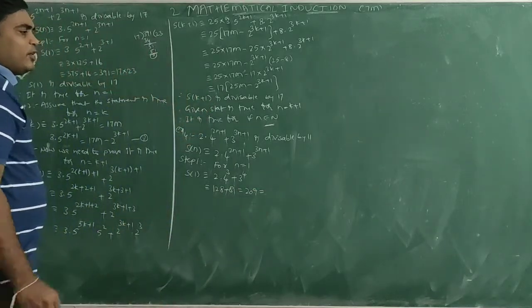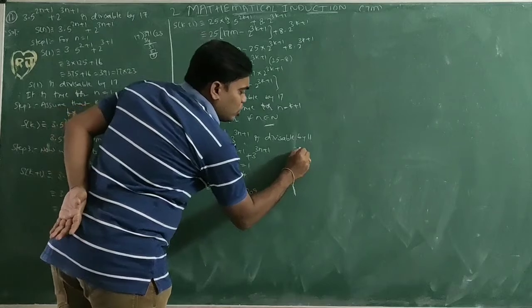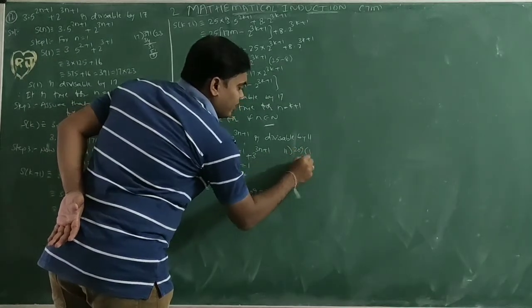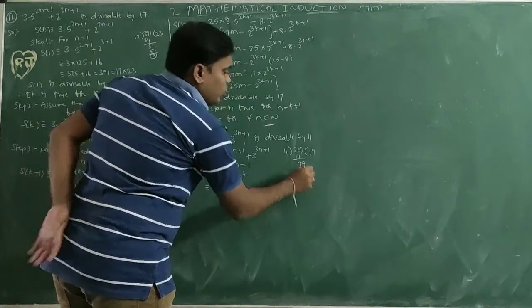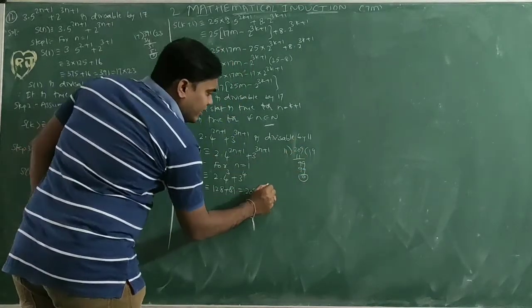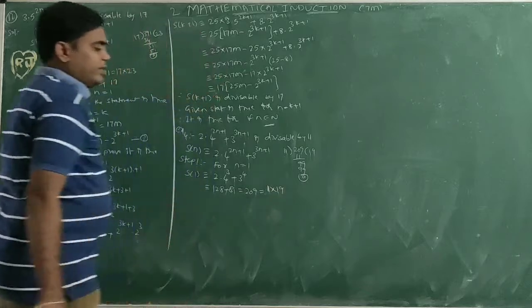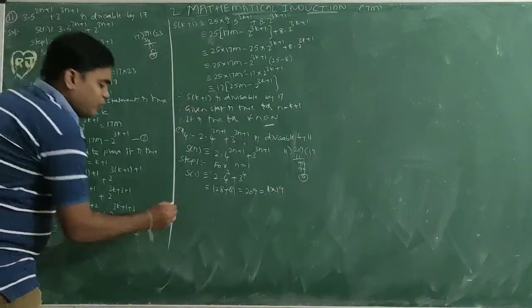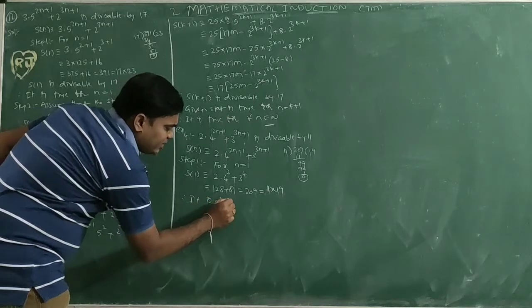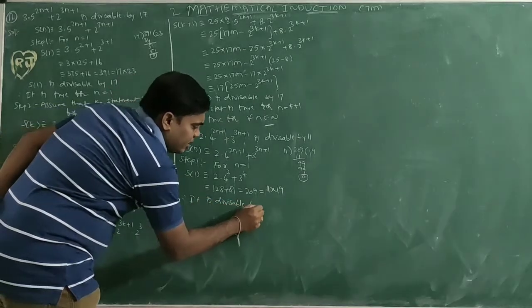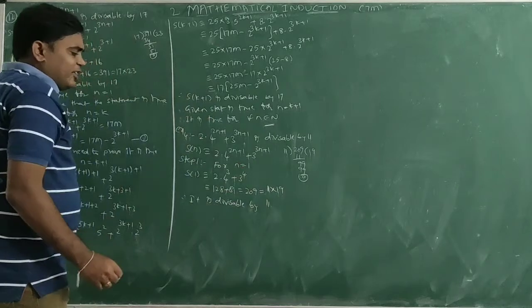So whether it is divisible by 11, I want to check. 209: 11 into 1 is 11, 11 into 9 is 99. So 209 we can write as 11 into 19. Therefore it is divisible by 11.